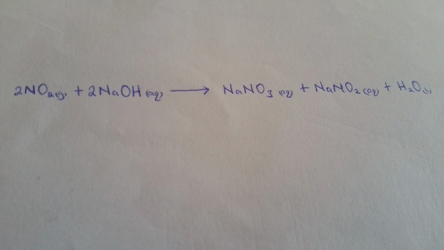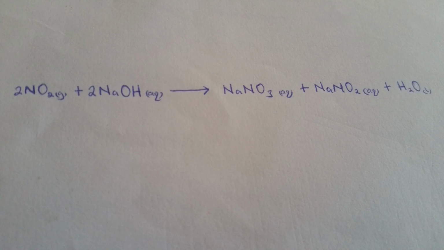Then still, when this gas reacts with alkalis or an alkaline solution, for instance sodium hydroxide, potassium hydroxide, calcium hydroxide and so on, it neutralizes the basic ability of the alkaline.